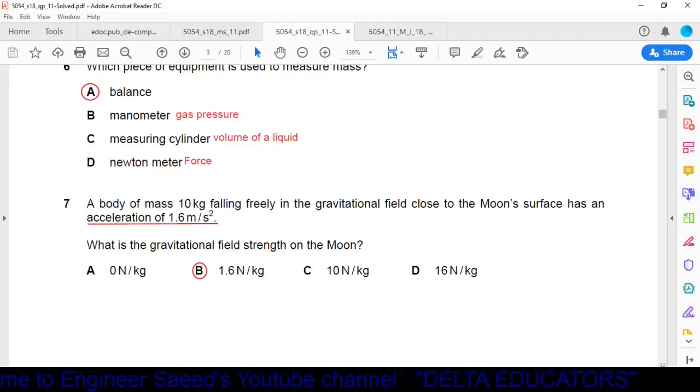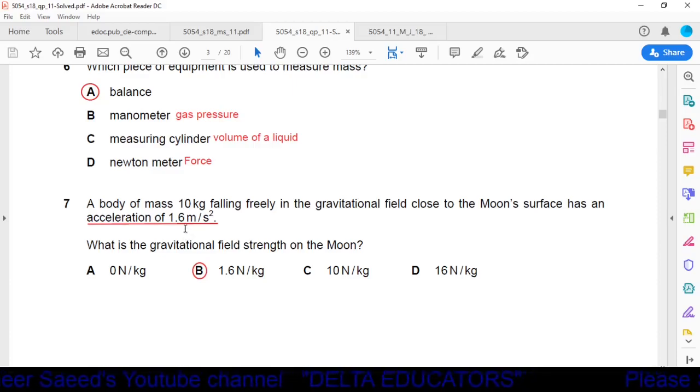A body of mass 10 kg falling freely in the gravitational field close to the moon's surface has an acceleration of 1.6 meter per second square. What is the gravitational field strength of the moon?